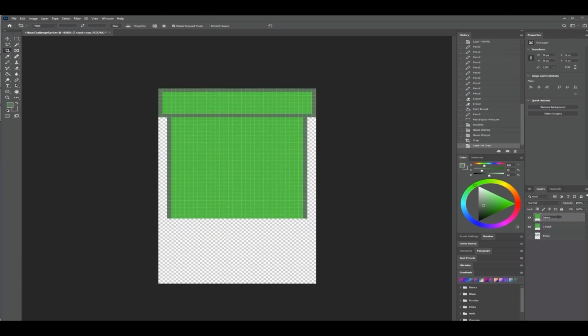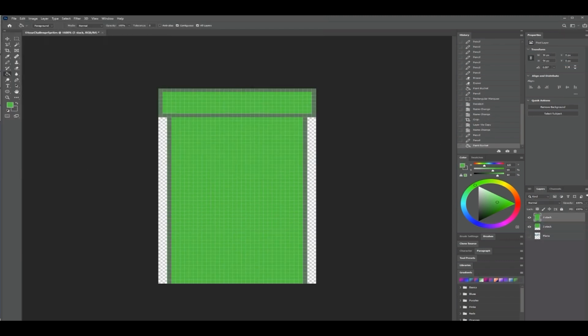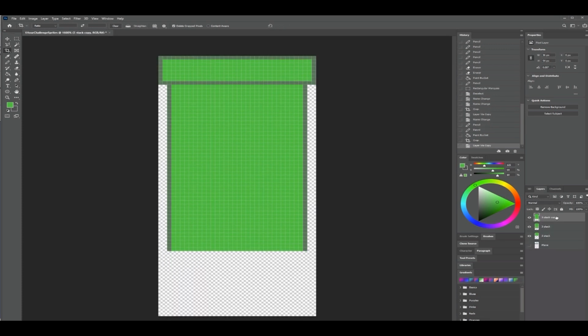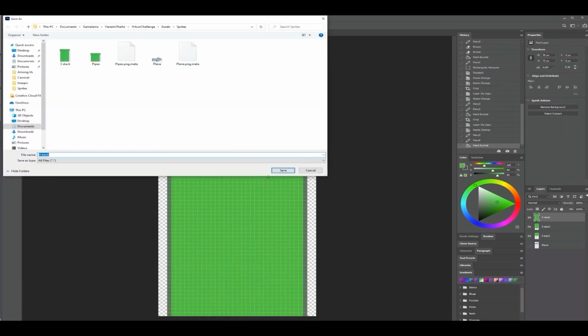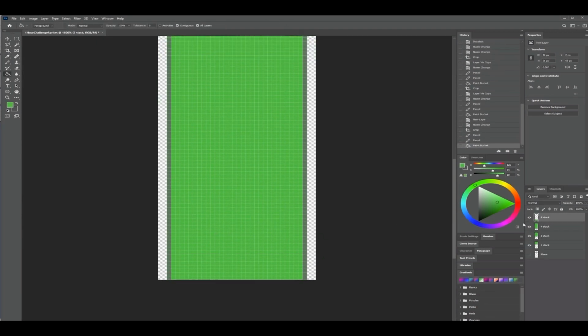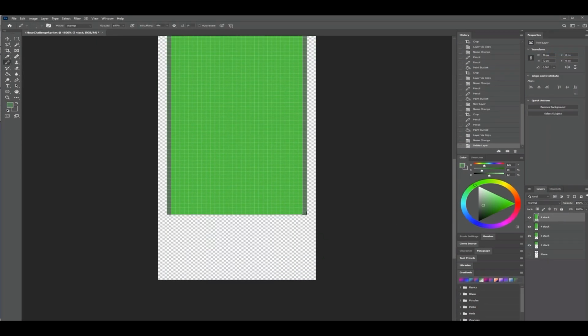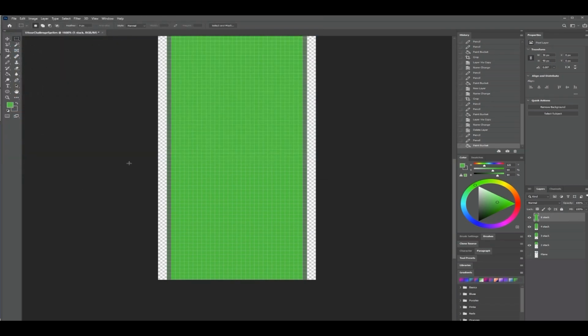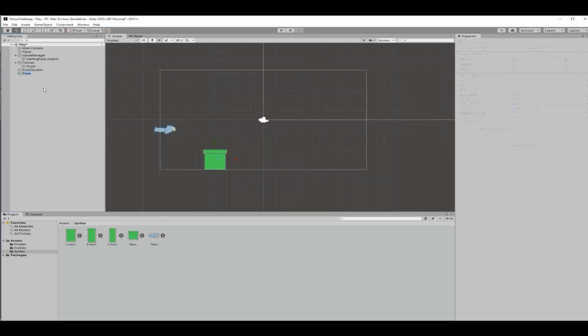The screen was 10 units tall, and the plane was 1 unit tall, and I wanted the gap for the plane to be 3. And I wanted the minimum height of any pipe to be 2, so I needed to make pipes of height 2, 3, 4, and 5. The original one I made was of height 2, so I just needed to quickly do the same for the rest of the sizes.